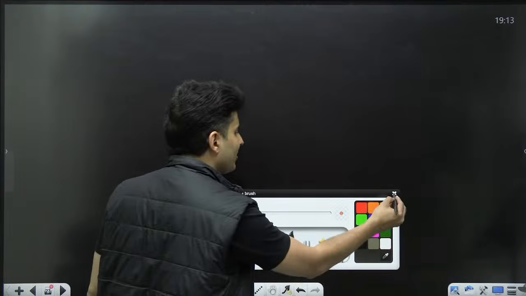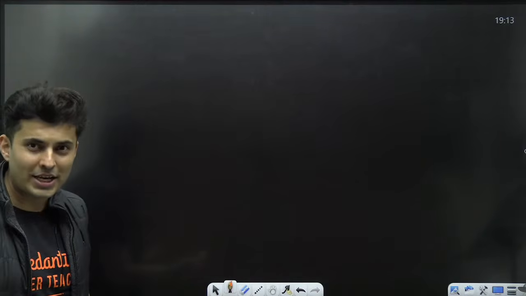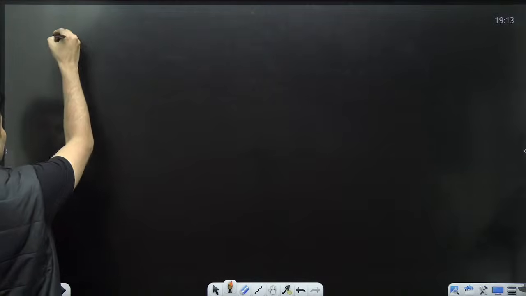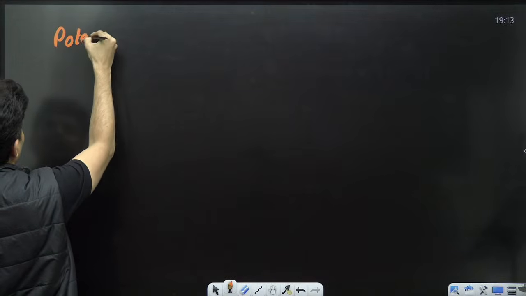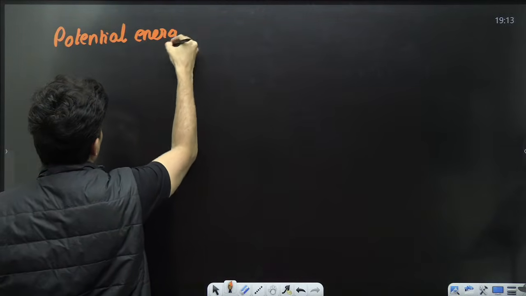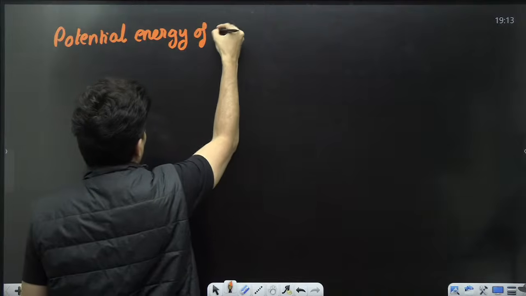Now, let's talk about the next concept, that is potential energy, and then potential, and then we'll see how they are related to each other. So talking about potential energy of gravitation.